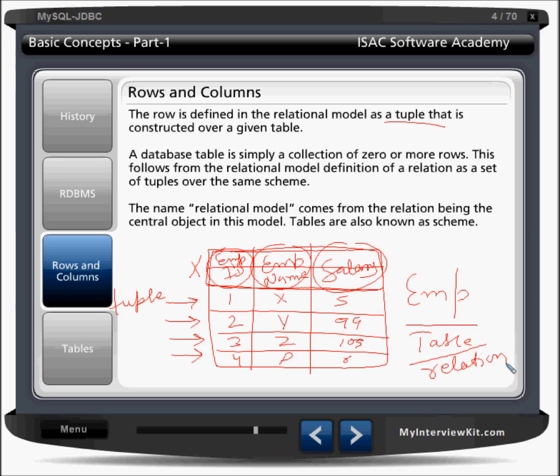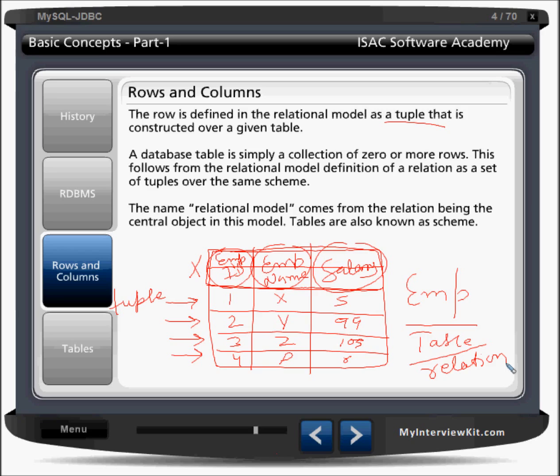So a database table is simply a collection of 0 or more rows. This follows from the relational model. And the tuples we have may vary. The name relational model comes from the relation being the central object in this model. Tables are also known as a schema.